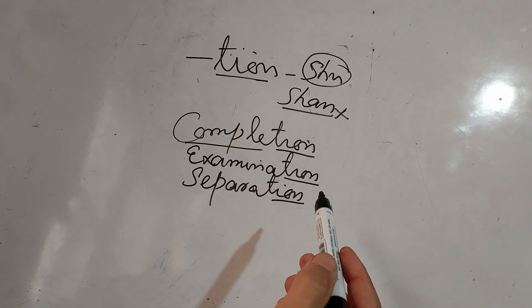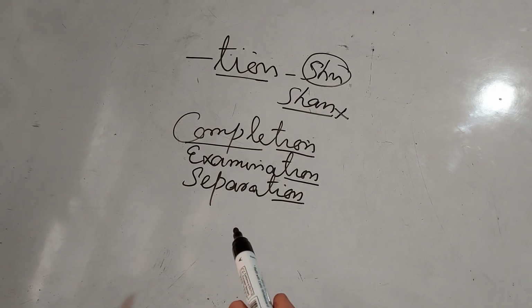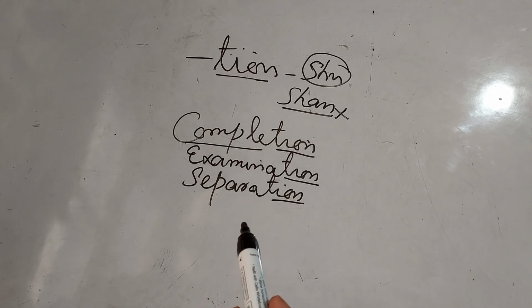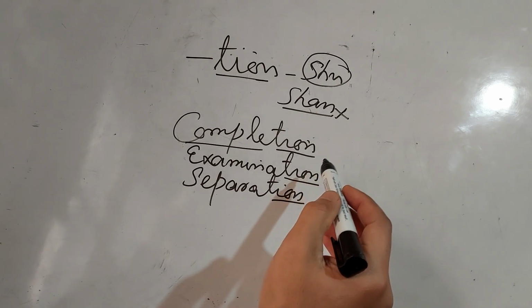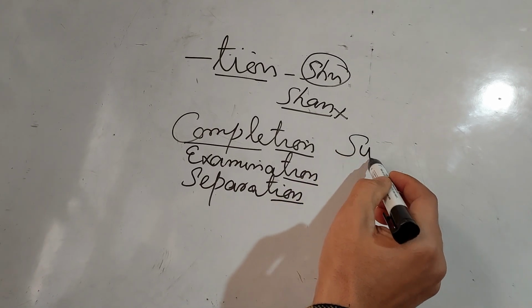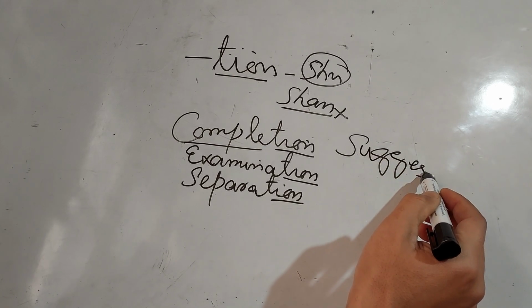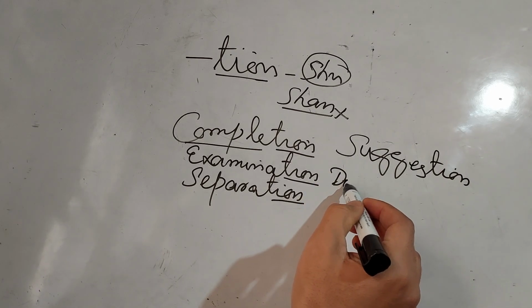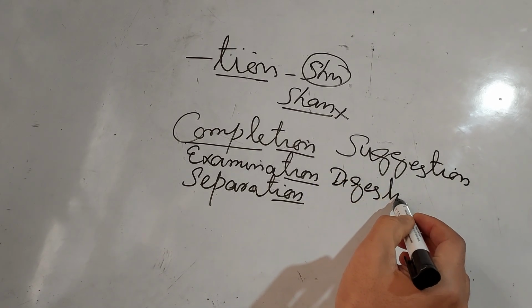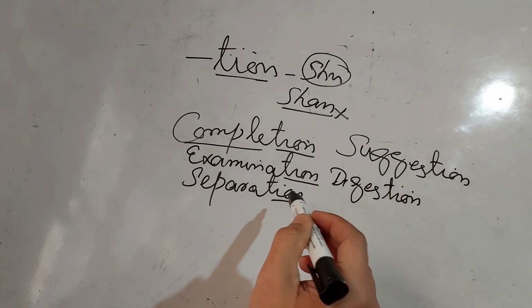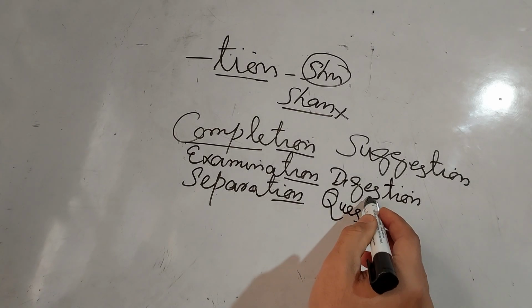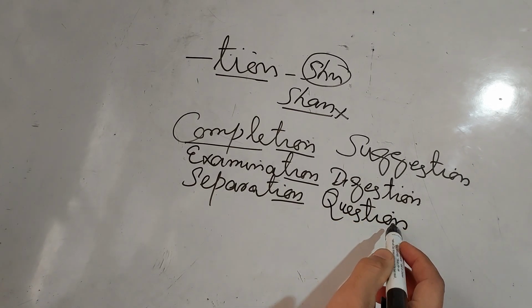There is no vowel sound involved, but there are some words which are also tion in the end, but they have a different sound. For example, we have suggestion, then digestion, and the word question.